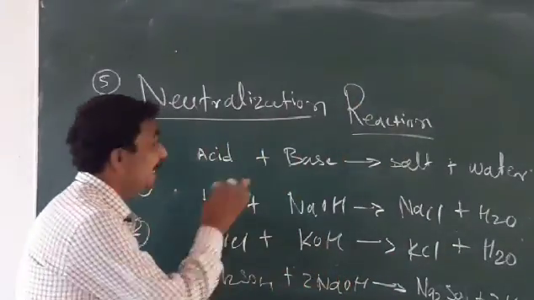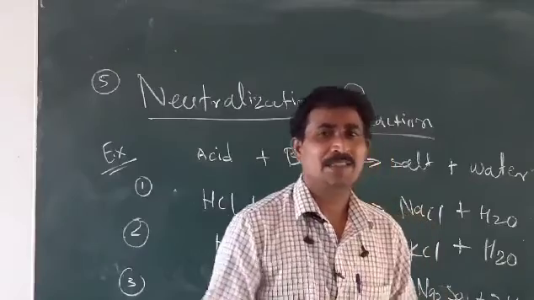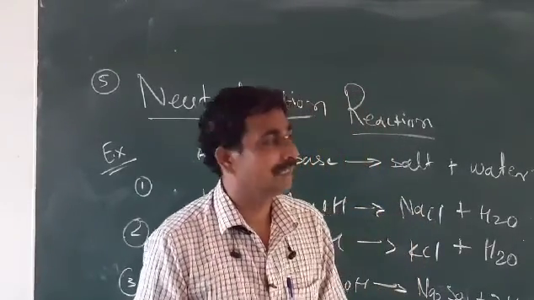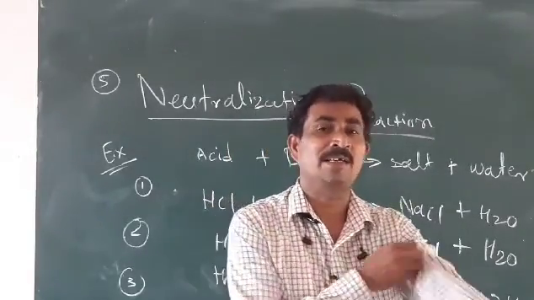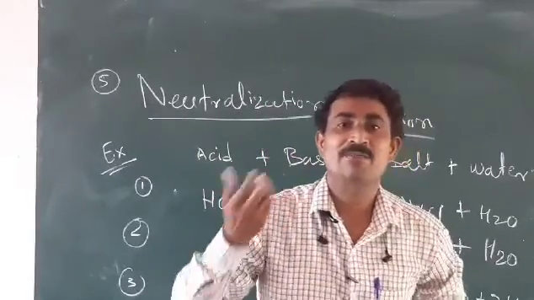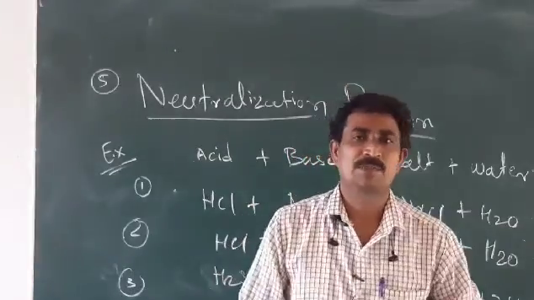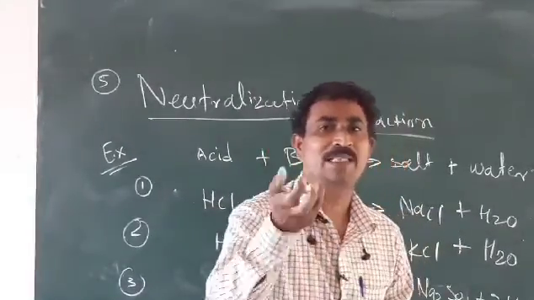So the next reaction considered is the neutralization reaction. You learned about neutralization reactions in class 7, how they go on and what the procedure is. The definition we made: in this reaction, an acid reacts with a base and produces salt and water. Such reactions we call neutralization reactions. Let me explain with examples.